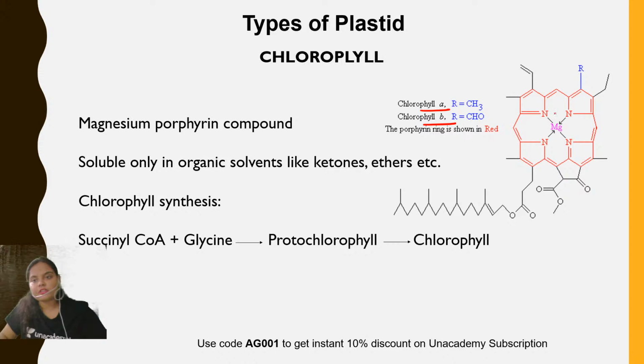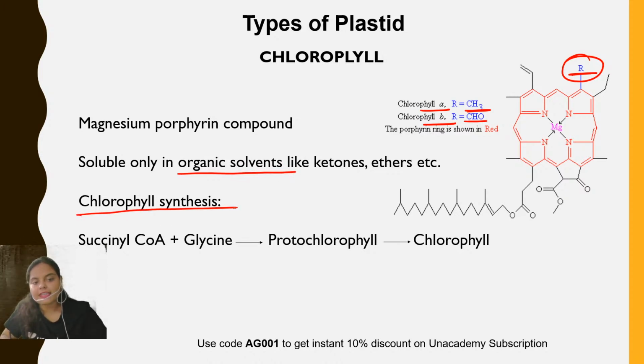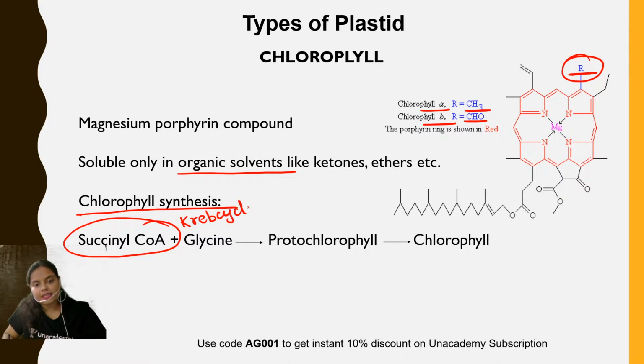This slide is also mentioning the same. This R group is CH3 in case of chlorophyll A, and in chlorophyll B it is CHO. Then, they are soluble in organic solvents. Now, how is this chlorophyll molecule synthesized? See, succinyl coenzyme A is an important intermediate product from the Krebs cycle, a process in respiration.